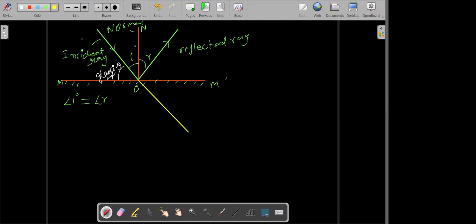Have you heard these terms anywhere? The angle of deviation. The word deviation means to divert. So here, the angle of deviation means by how many degrees the incident ray has been rotated. This is the line in which the incident ray was traveling, and now it has been bent through this. It is now moving towards the reflected ray. So I can say that it has bent by this much of an angle, which I call the angle of deviation, represented by the symbol delta. This is our angle of deviation.